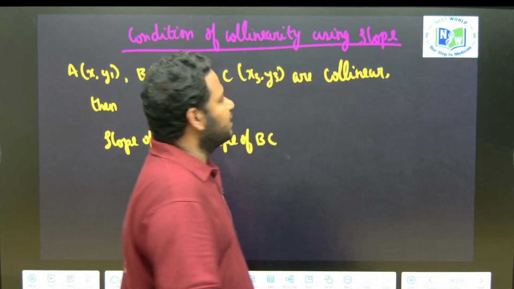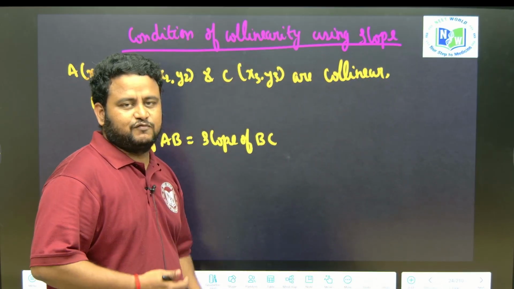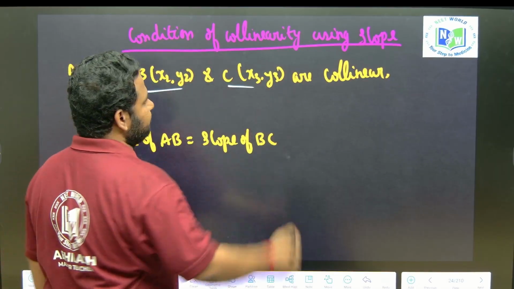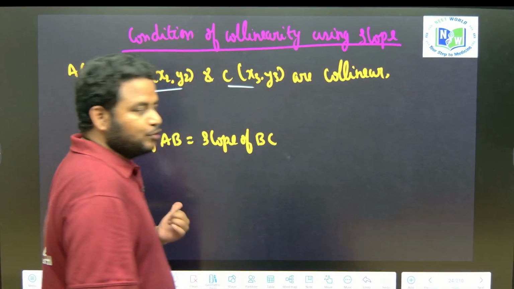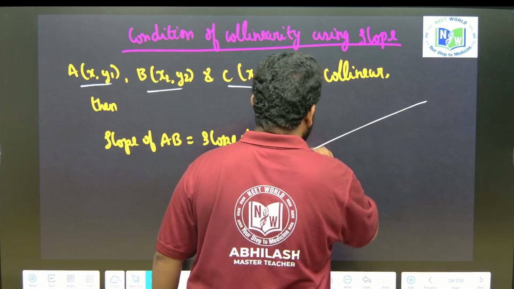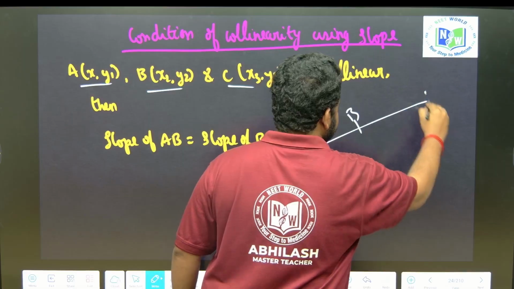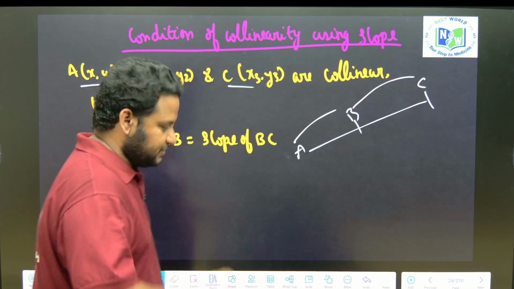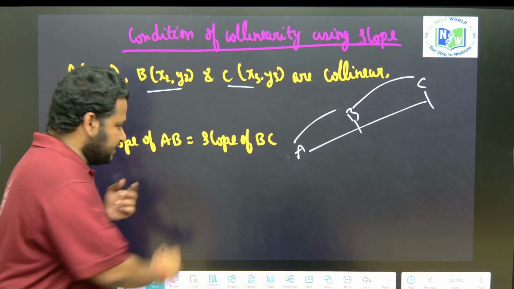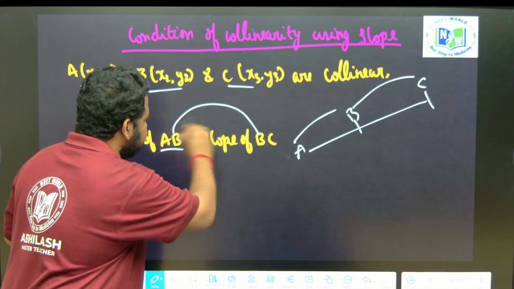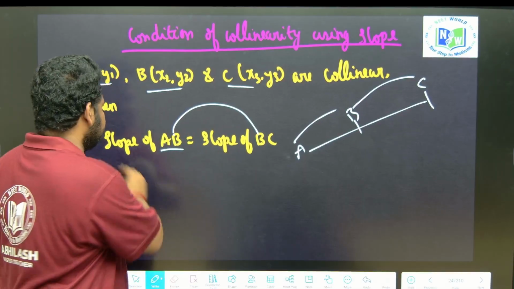Condition of collinearity using the slope, how it happens. If A, B, C, three points, are collinear, then the slope of AB will be equal to the slope of BC. Suppose these are points A, B and C. The slope of AB should be equal to the slope of BC. Understand one thing very carefully, observe here. It is slope of AB, not BA. Slope of AB should be equal to slope of BC. B is common. This is the condition of collinearity using the slope.